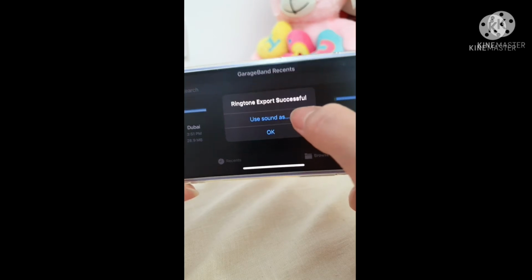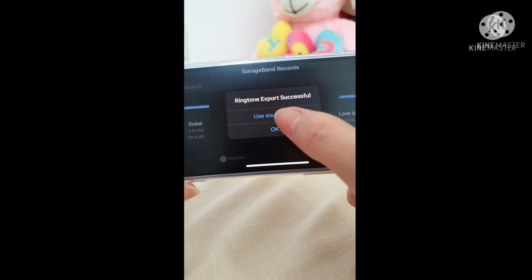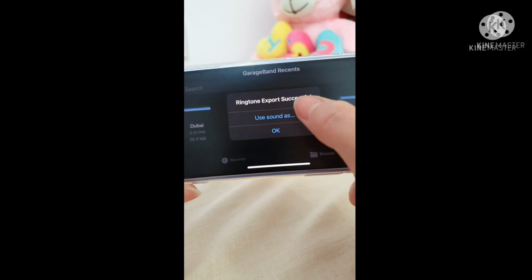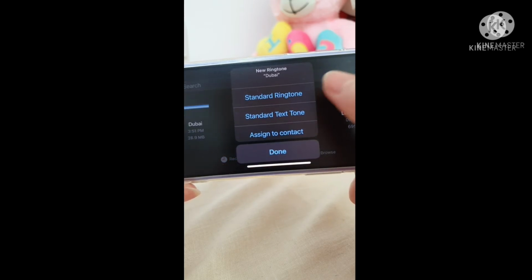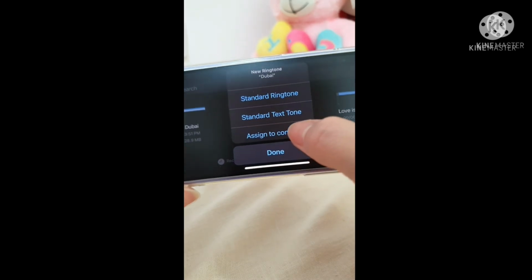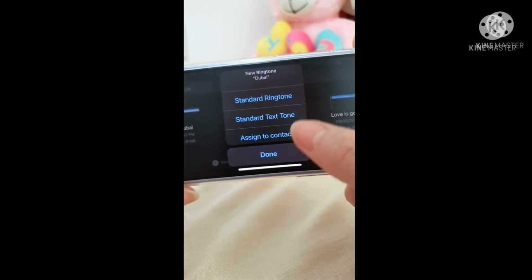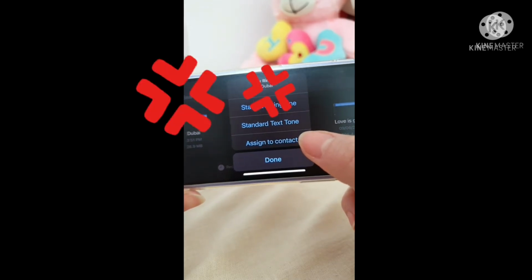You can use sound as a ringtone like that. But if you want, you can click this and standard ringtone like that. Assign to contacts.